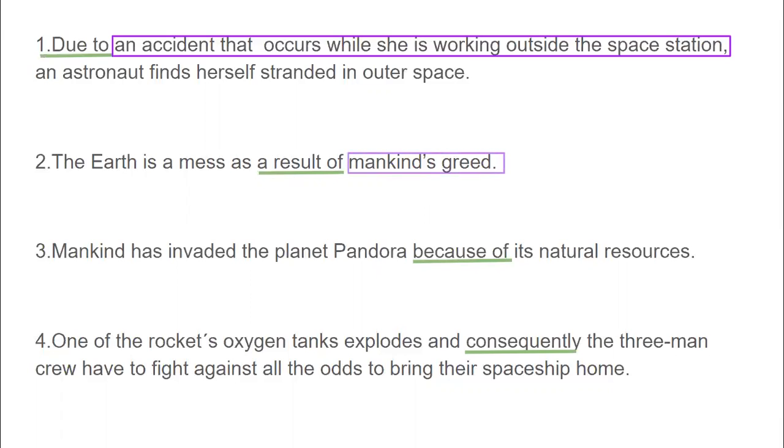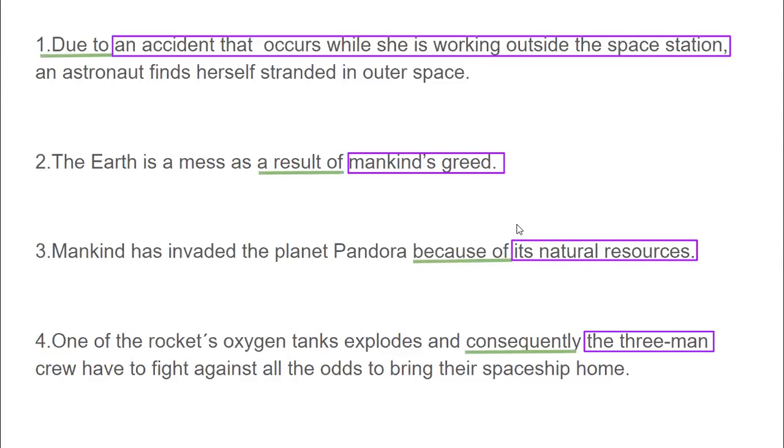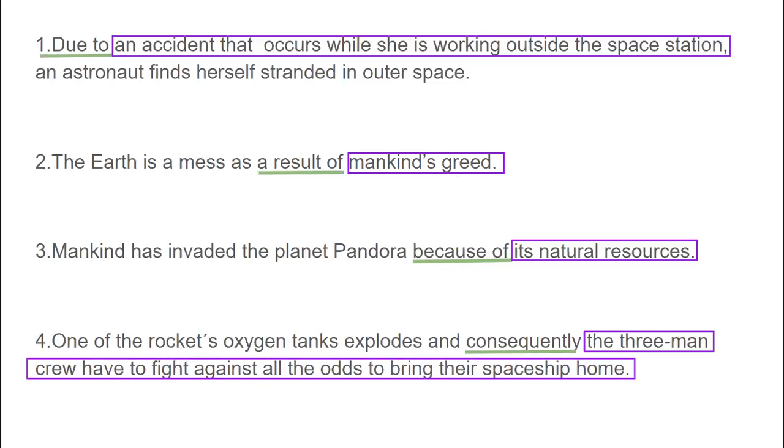Let's check. Okay, so the first 3, due to, as a result of, and because of, we use them for the same thing. So we use them to give a reason for an action or event.